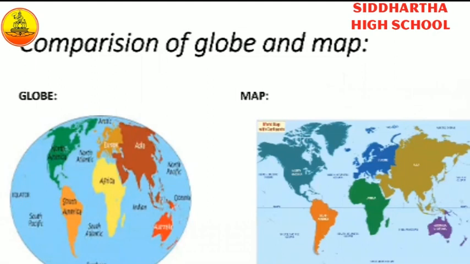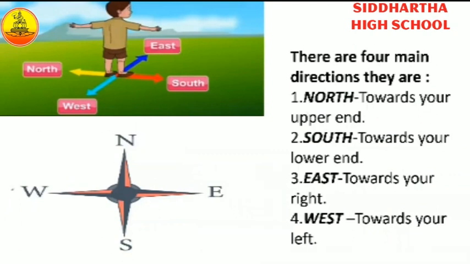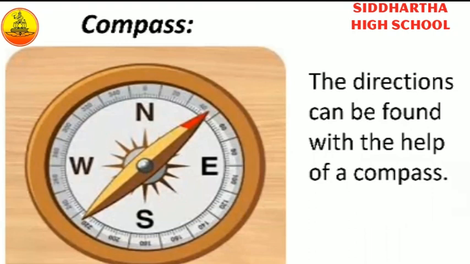Differences between globe and map. You can see only one part of the earth at a time on the globe. You can see all the continents and oceans on the map at the same time. There are 4 main directions. They are north, south, east, and west. These directions are found with a compass.